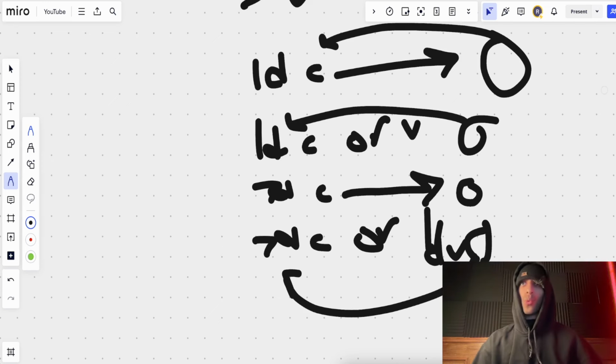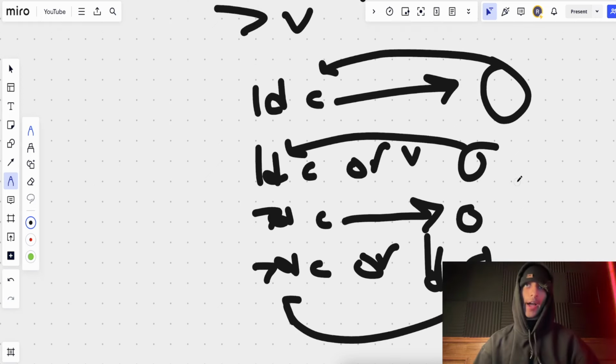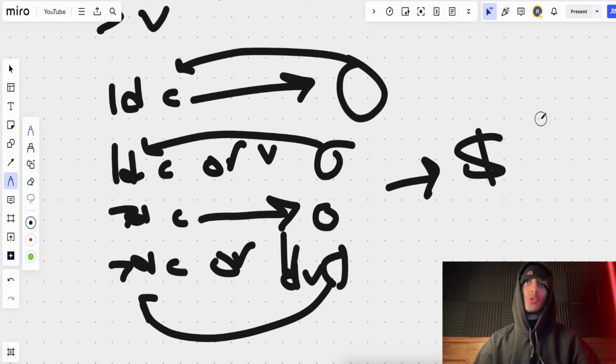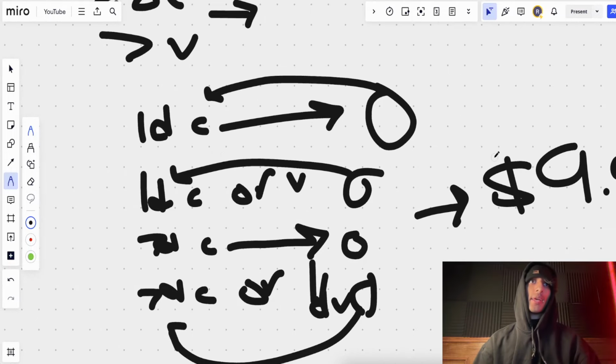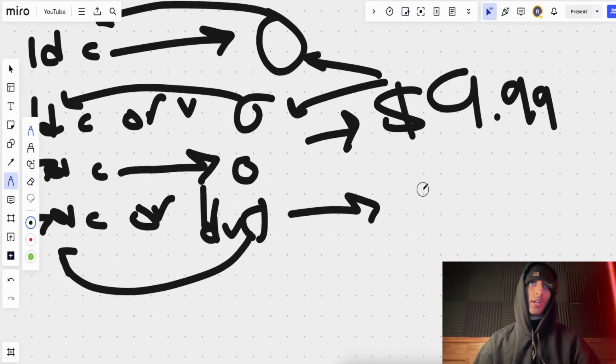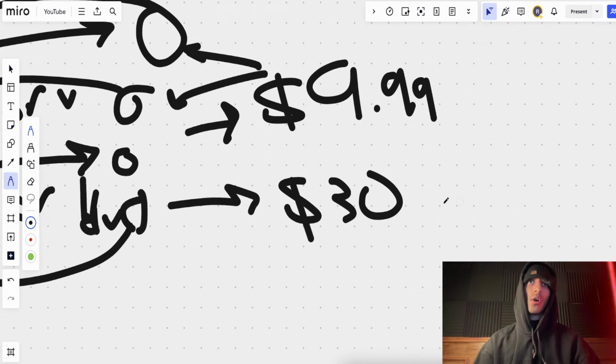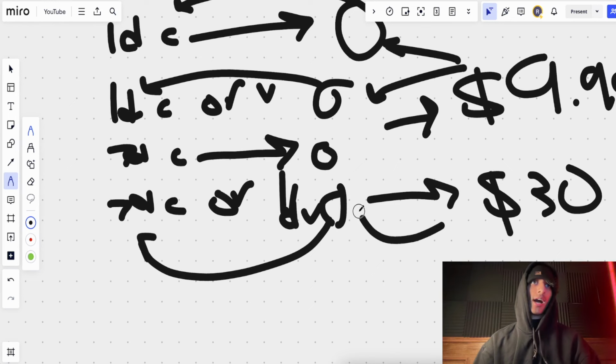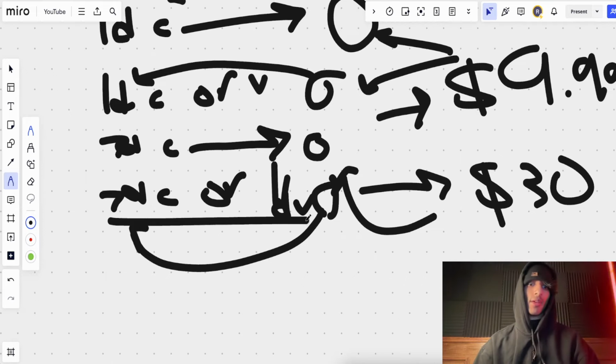Now that we understand what delayed attribution, what conversion windows are, we can utilize this with our ads. If we're selling a low ticket product for $9, $9.99 we'll say, what do we want? We're going to want to pick ideally probably this one or this one because we don't care that much about someone coming in over here. Now, on the other hand, if we're selling a more expensive product, anywhere from I'd say $30 all the way to $99, right? We're going to want to pick ideally the bottom one. I would probably honestly even avoid this one because there's no point picking it. We're just going to want to pick the bottom one, which is again the default one that Facebook picks.